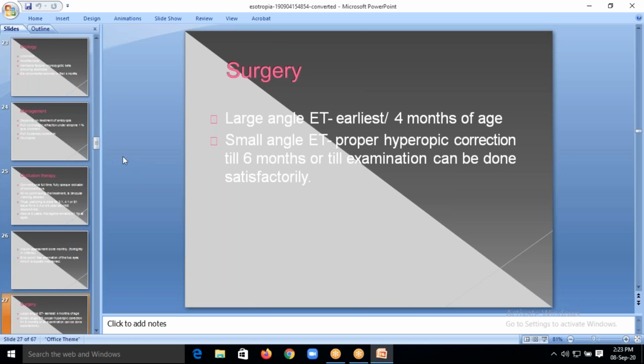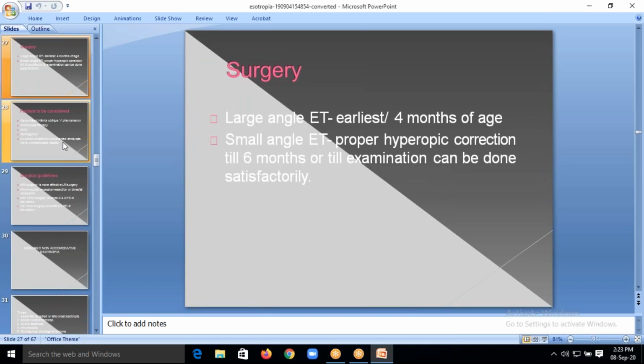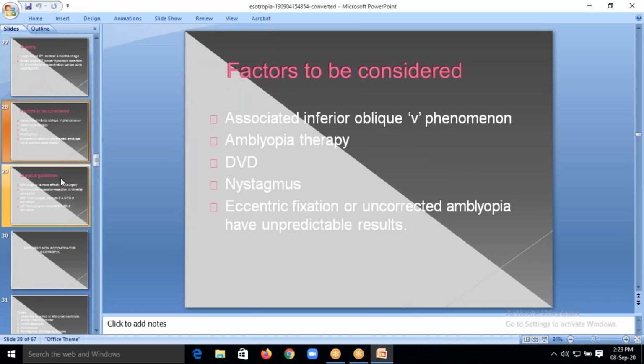So surgery for large angle esotropia should be done as early as possible, before 4 months of age, to correct the ocular alignment. For small angles with proper hyperopic correction, you can still wait for 6 more months and then do surgery depending upon the conditions.